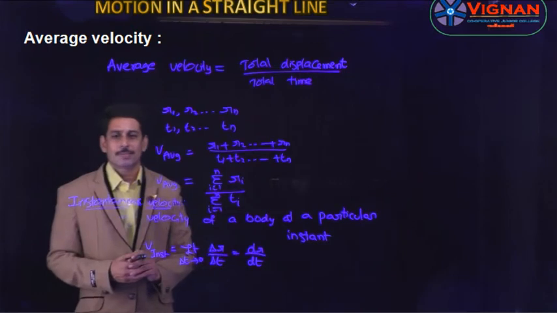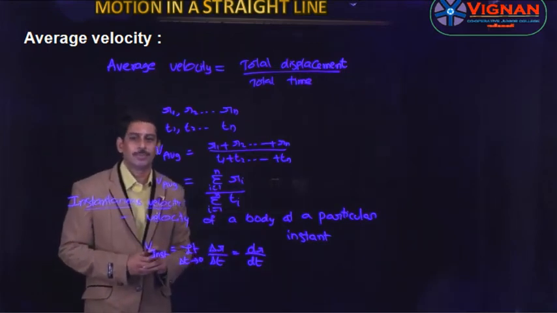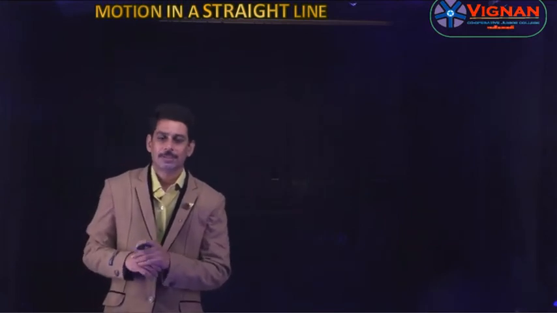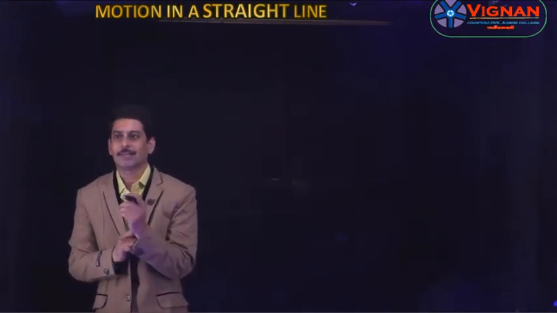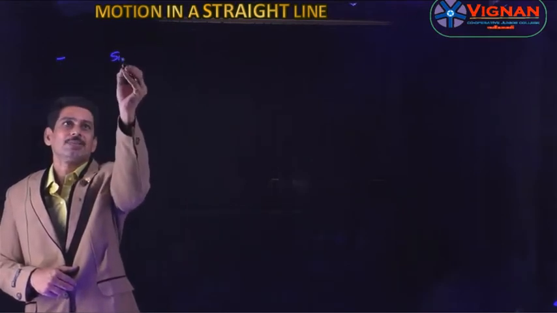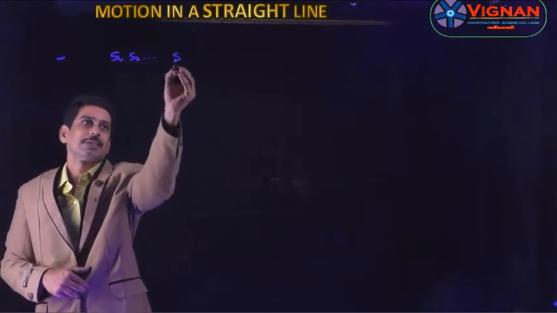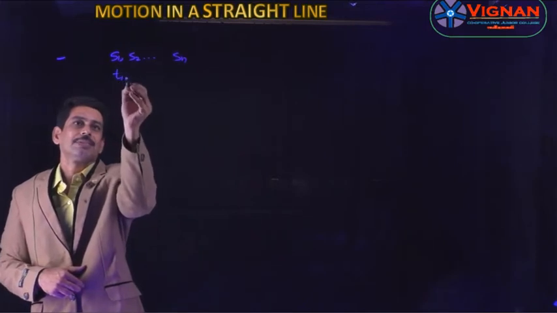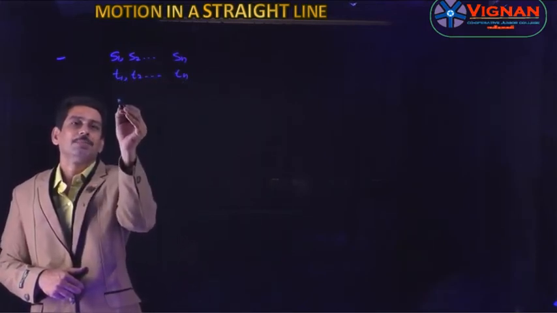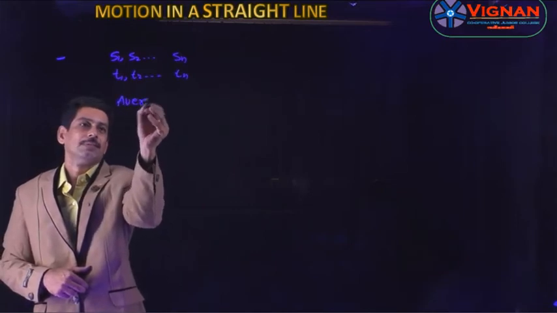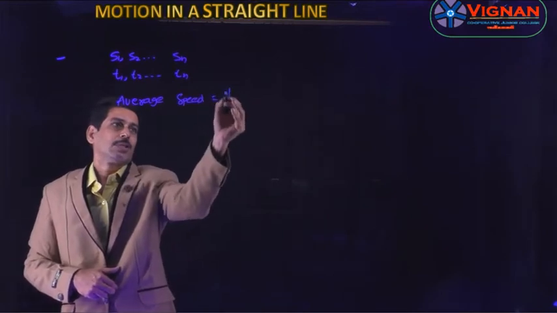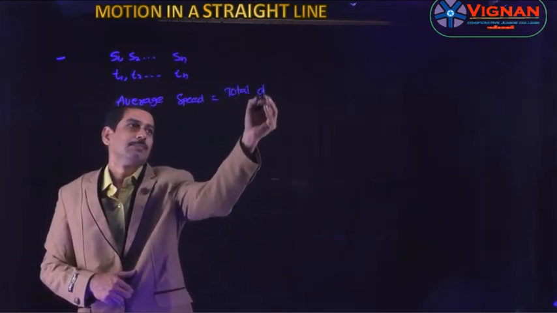Now we will see some concepts related to the objective regarding average velocity and average speed. Let us see some formulas regarding average velocity and average speed. When a body travels the distances of s1, s2, etc., sn, in the time intervals t1, t2, etc., tn, then the average speed is total distance by total time.